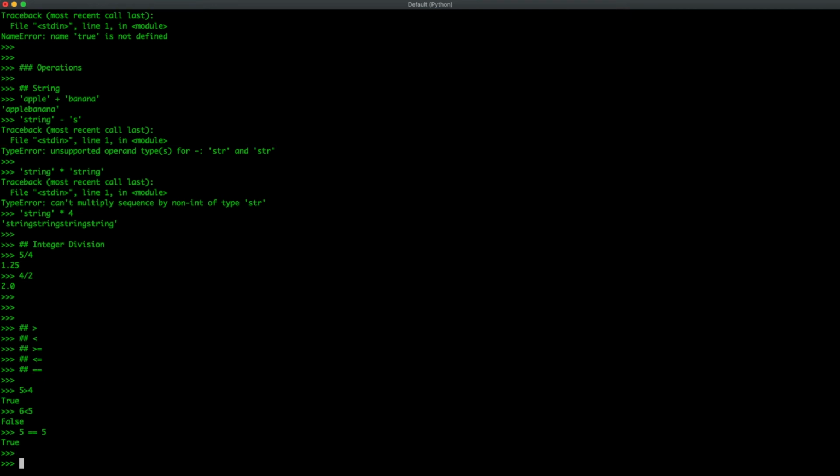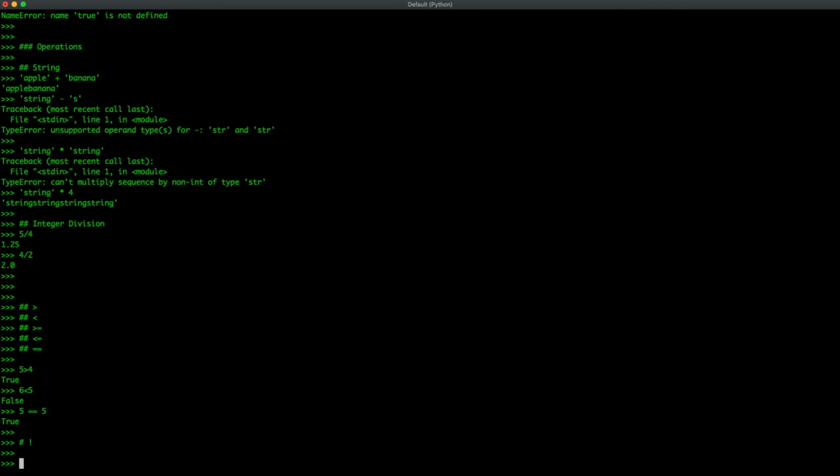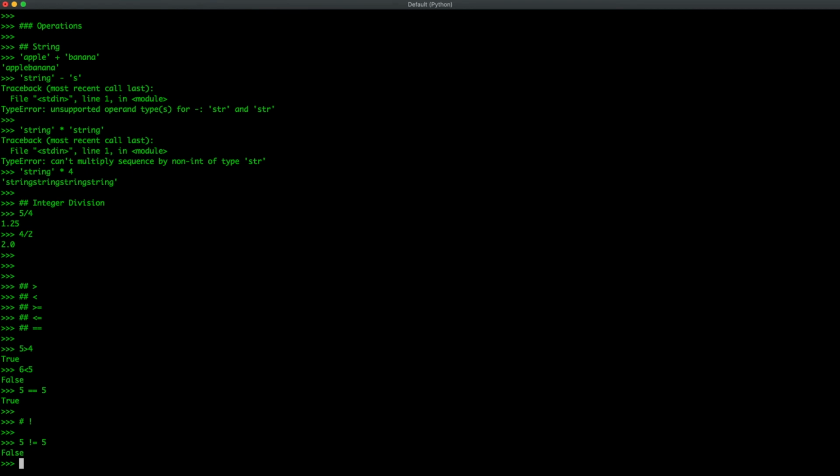One thing I forgot to mention is this operator, which is basically a not statement. If you wanted to say, for example, that 5 is not equal to 5, that would return false because 5 is equal to 5. So this exclamation point is just a symbol for not equal to. It returns the complement of whatever you're asking, basically.